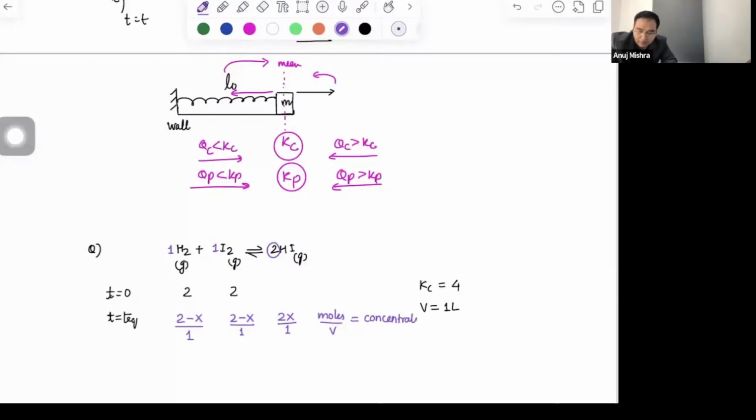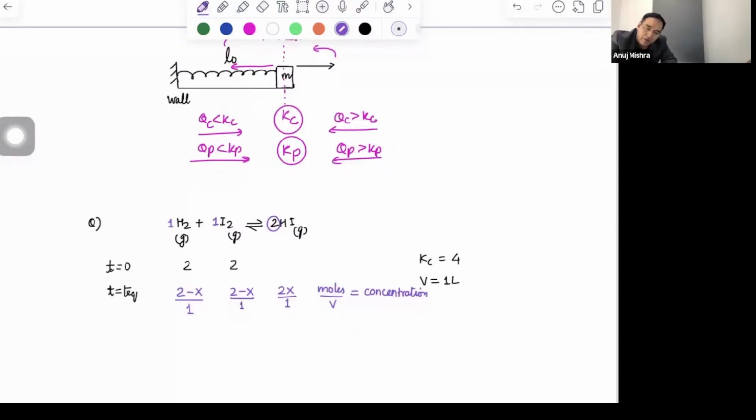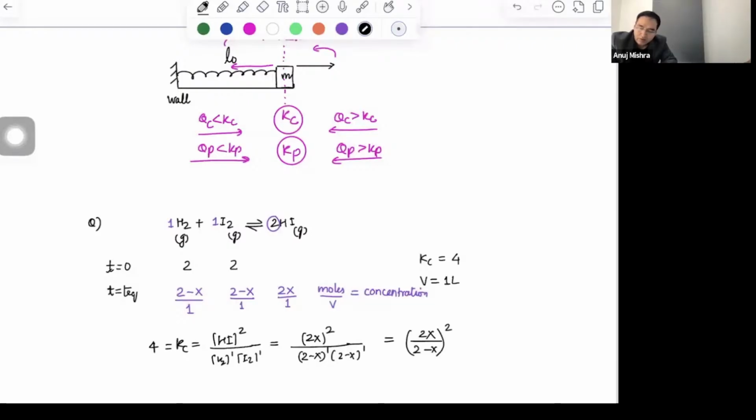Concentration or molarity. Good. So what is Kc? Kc for this reaction is defined as HI power 2, H2 power 1, I2 power 1, which is (2x) power 2 upon (2 minus x) power 1 and (2 minus x) power 1. Upon 1 it doesn't make any difference, that is same. And this is given as 4. So if you solve, this becomes 2x divided by (2 minus x) whole square.